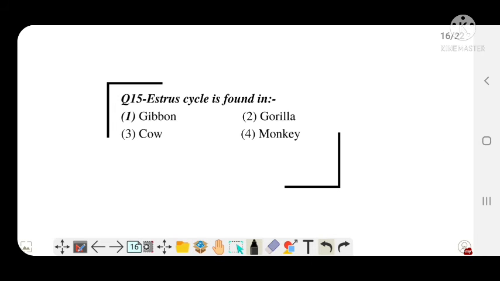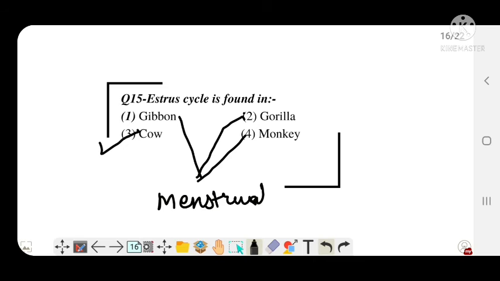Next question. Estrous cycle is found in? Again a very simple question. And the correct answer is option C, cow, because all these other three are primates in which the menstrual cycle takes place.